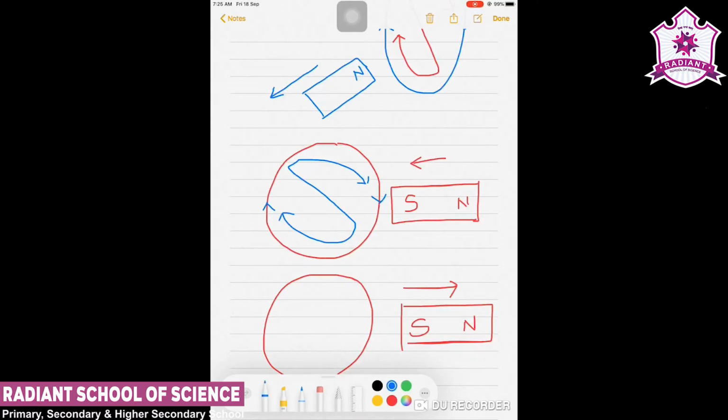Now in the same way, if the south pole is going away from this coil, the coil current will be produced in such a way that it will try to attract this magnetic pole, and therefore in that case the current will be in the anti-clockwise direction, so that the coil will behave like a north pole.